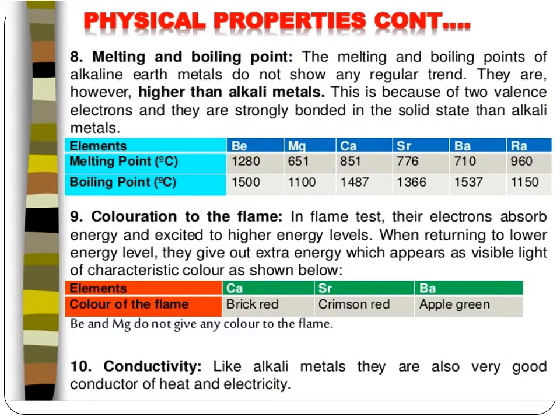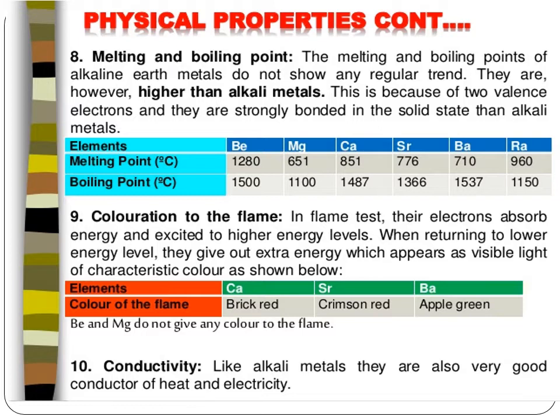Now, the melting and boiling point. The melting and boiling points of the alkaline earth metals do not show any regular trend. They are however higher than the alkali metals. This is because of two valence electrons, and they are strongly bonded in the solid state than alkali metals. What is the melting point? Beryllium 1280, magnesium 651, calcium 851. You note it down, children. And the boiling point is also given.